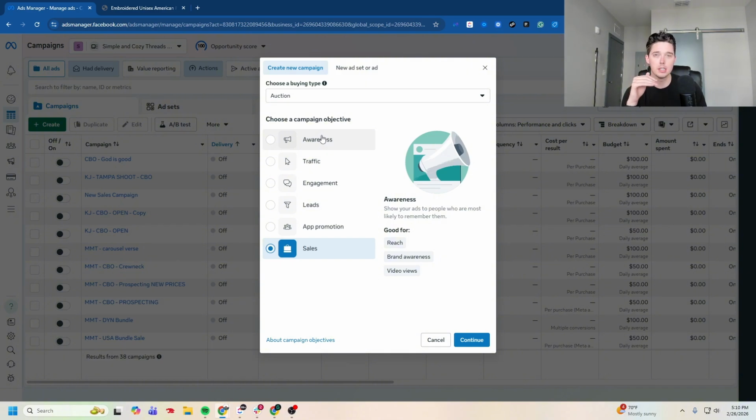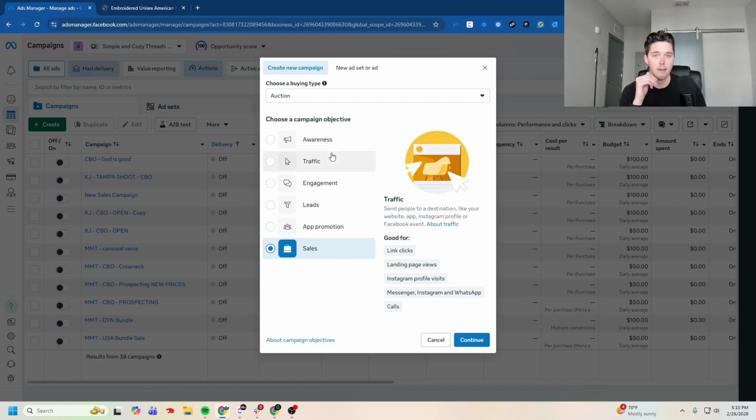So when you run an awareness objective, they're just going to put it out there to anyone who will watch your video. As you can see, video views on this section. For traffic clicks, this will be folks that are willing to just click and get landing page views. And if you've ever spent any meaningful money on Meta ads, you'll know if you optimize for traffic clicks, you just get people who just click, and they never come back and purchase. It's because, again, when you tell Meta very directly, I only want link clicks, it can go get an infinite amount of link clicks and they won't be good clicks.